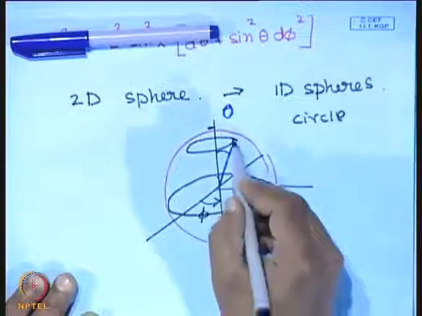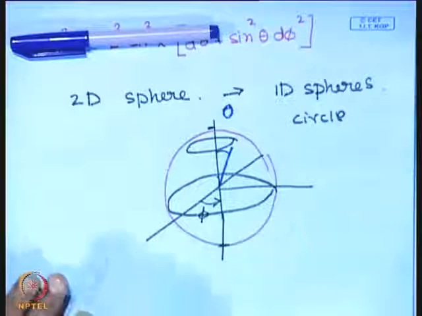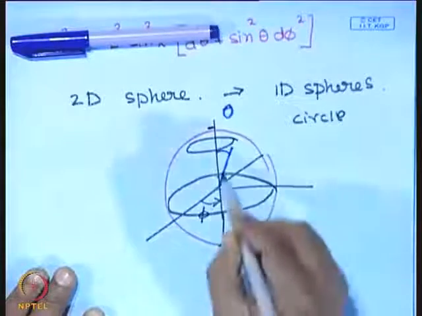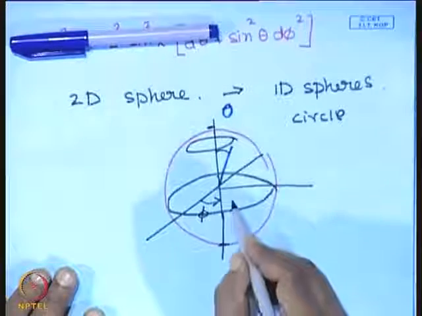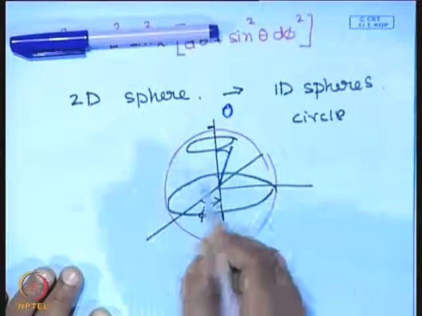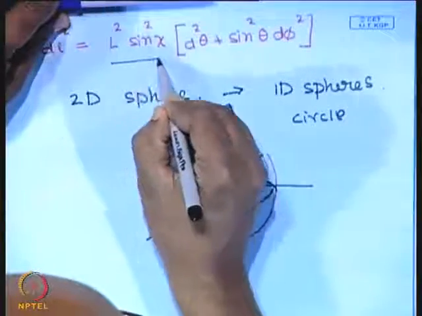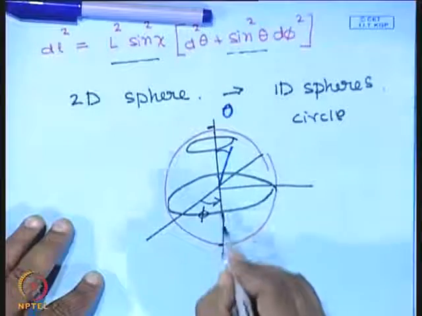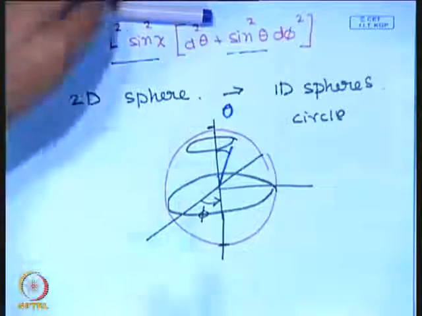So a 2-dimensional sphere, the surface is 2-dimensional, can be thought of as a collection of 1-dimensional spheres at different values of theta, and the radius of the sphere varies from 0 to the maximum value, which is given here, and then again it goes to 0 at the other pole. So this is a 2D sphere.